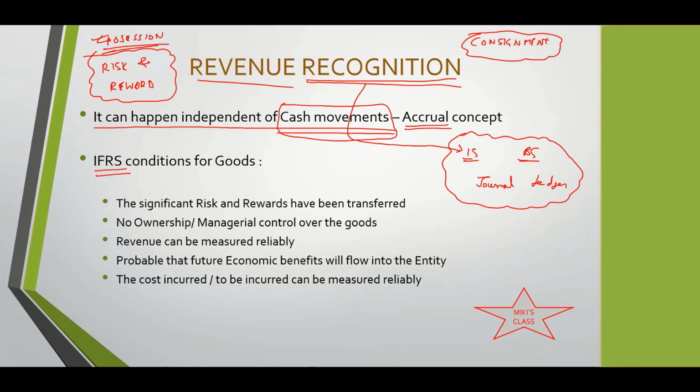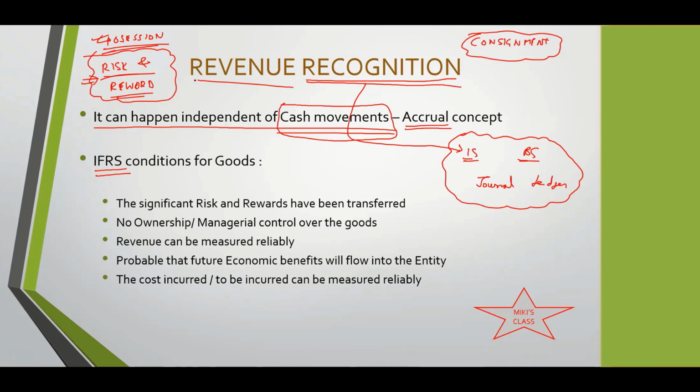So you need to keep this in mind. Risk and reward is the primary maxim on the basis of which you'll go. This is the main central tenet of what we are discussing. If the risk and rewards get shifted to the other person, and then there's another important thing: the person who is going to get the payment should be sure that he'll be able to collect the payment.